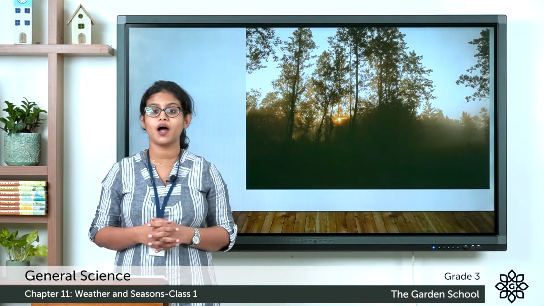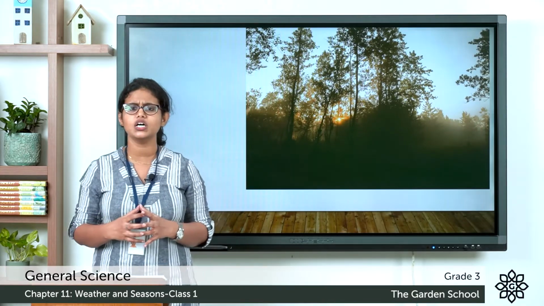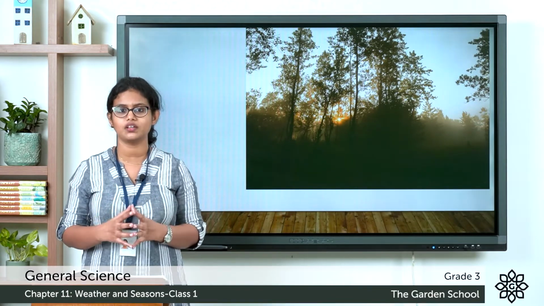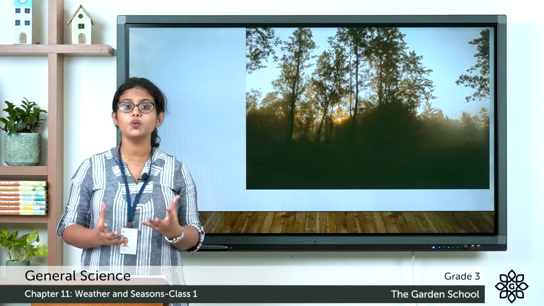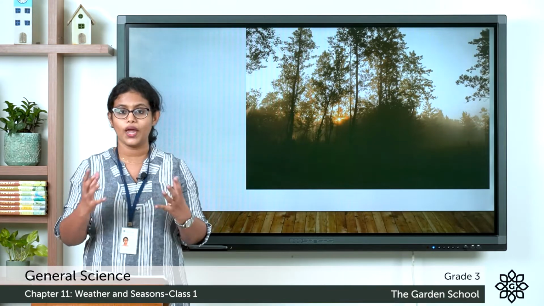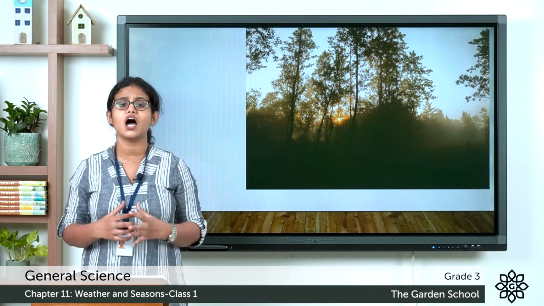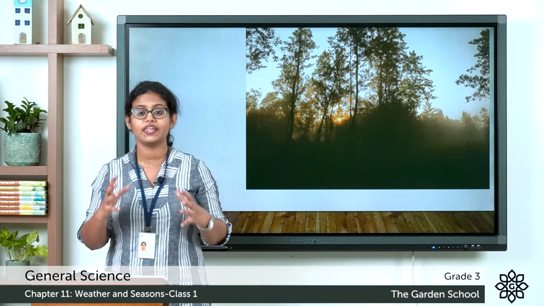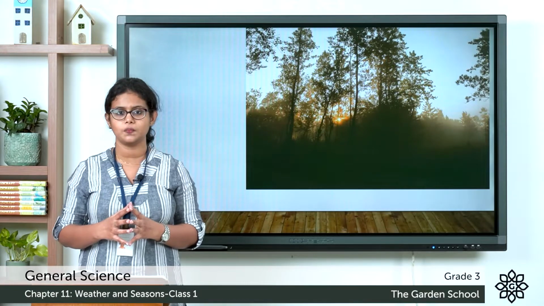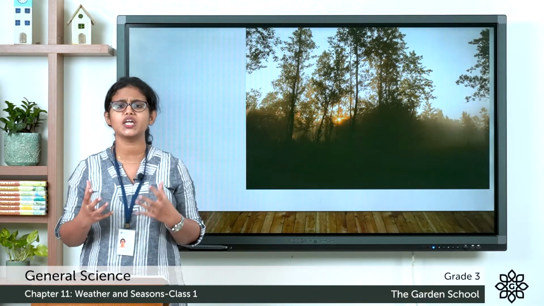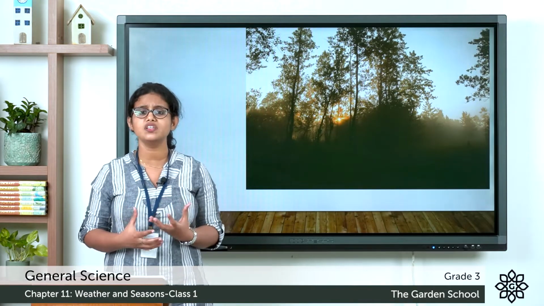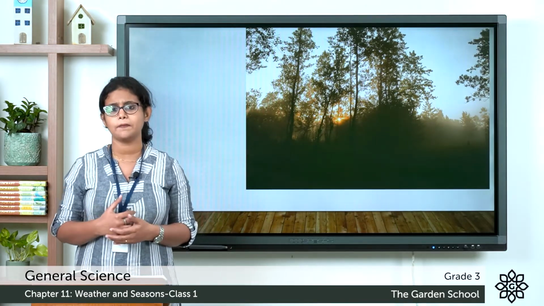Now let's learn about humid. Have you heard the term humid? When do we say the weather is humid? The word humid is used to describe when the air contains large amount of water vapor. When the air contains large amount of water vapor, we call it humid. During a humid day, it is very, very warm, and we even sweat a lot during this period.